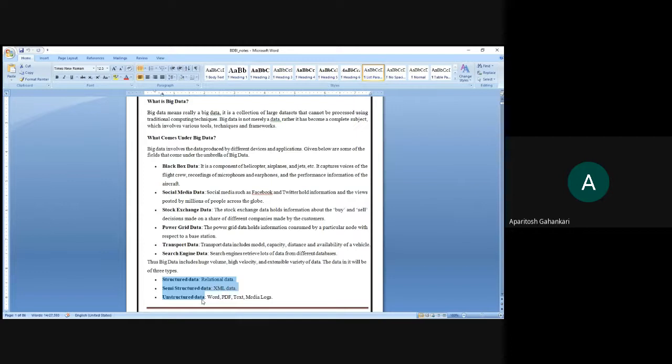And very, very unstructured, like social media comments. If I want to write a comment on Facebook, I can write anything. Heterogeneous types of messages I can write, comprising numbers, words, special symbols, anything I can type. This type of data is unstructured data. So that is structured, semi-structured, and unstructured data. Is it clear, everyone?